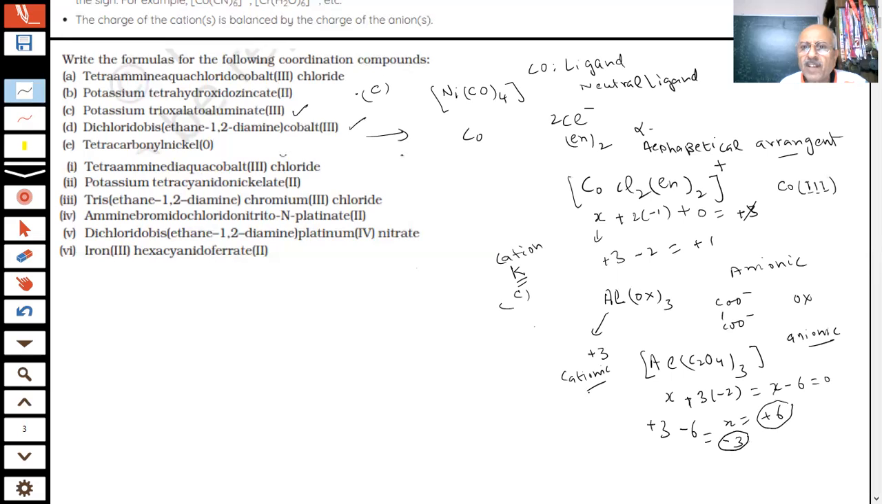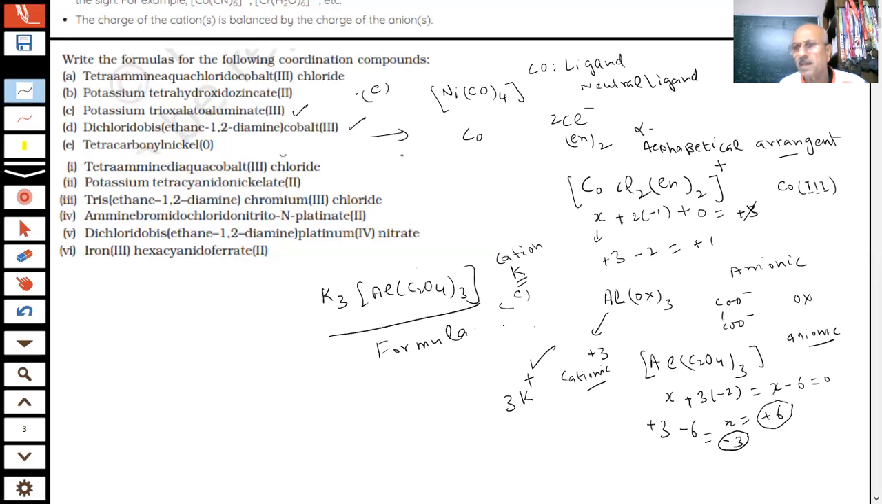What is the valency of potassium? Plus 1. So how many should I take to make it 0? 3. That is why I say 3K. So what will be the answer coming? K3 Al(C2O4)3. Yes, sir. This is the formula of the compound.